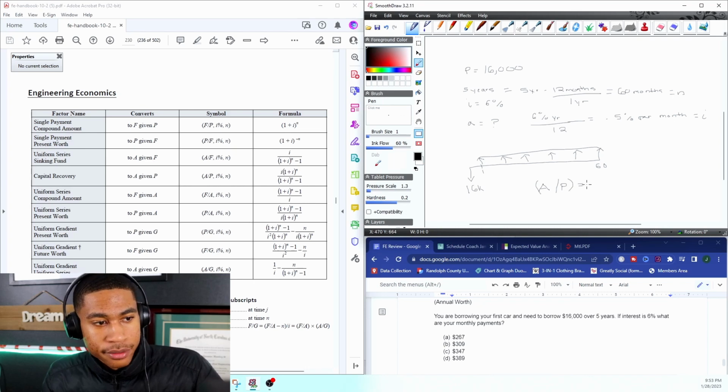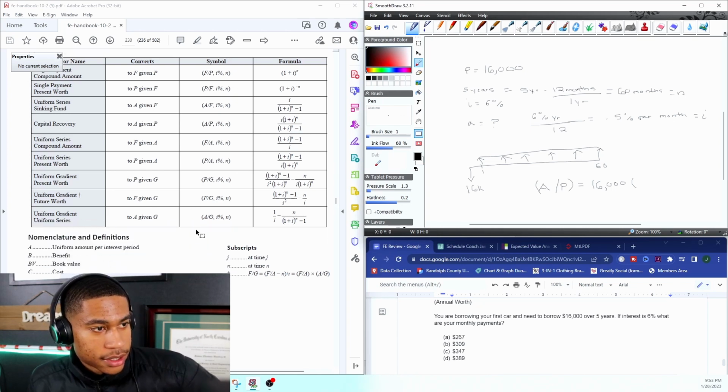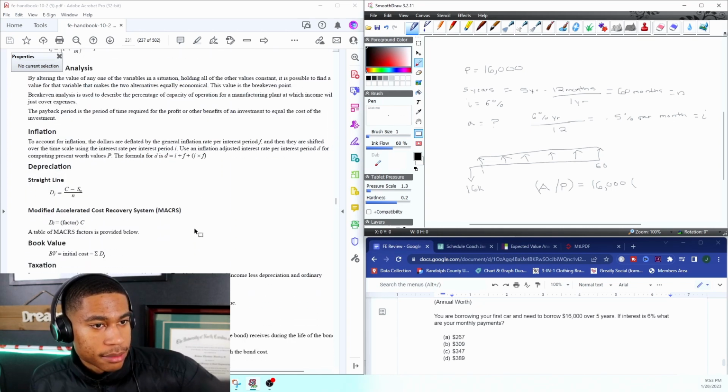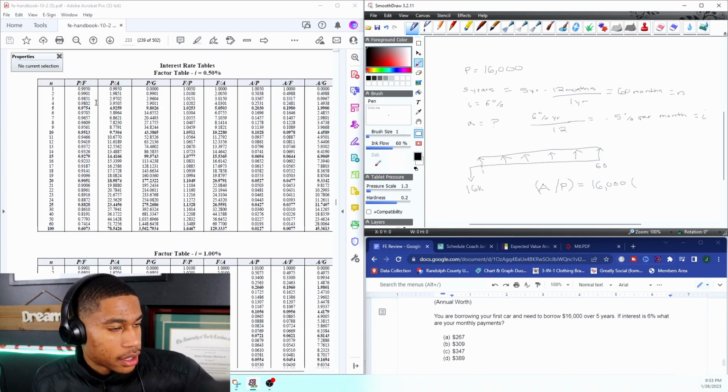So we first have to take our 16,000, right, and multiply that by our interest factor. So let's go to the table and see if there is a 0.5% interest table. And there is.